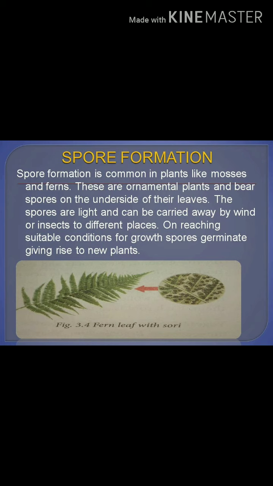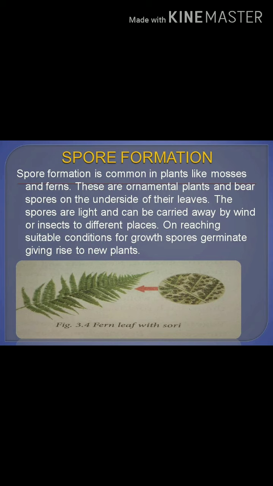Here, spore formation, usually you can see in mosses and ferns. I think you have seen the fern plant. Fern plant means leaves like feather-like structures, that we call a fern plant. I think you may have observed on the inside wall of a well, we can see some plants growing. They have long, feather-like leaves. So that type of plant is called a fern plant. Especially in moist conditions, they will grow inside the well.